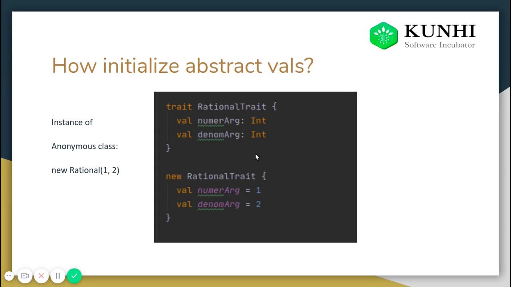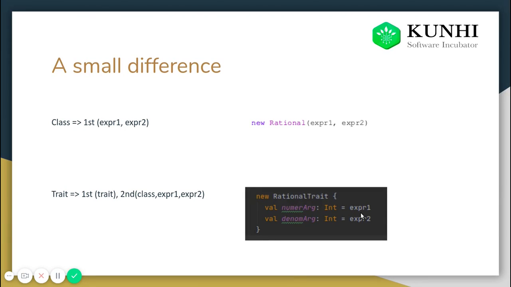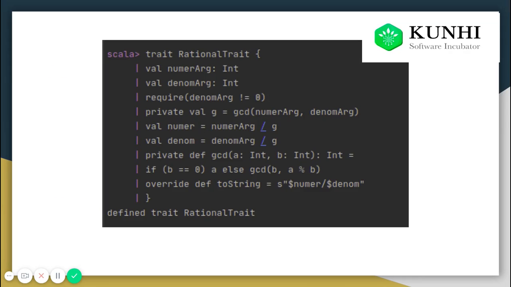Later, after this trait is initialized, only this class will be initialized: new rational trait equal to expression 1 and expression 2, or 1 and 2. Okay, after the trait the class will be initialized with 1 and 2. So what problem will you face? Firstly the trait is initialized, and then after this the class is initialized. So what problems do we face? Let me talk to you about a scenario.